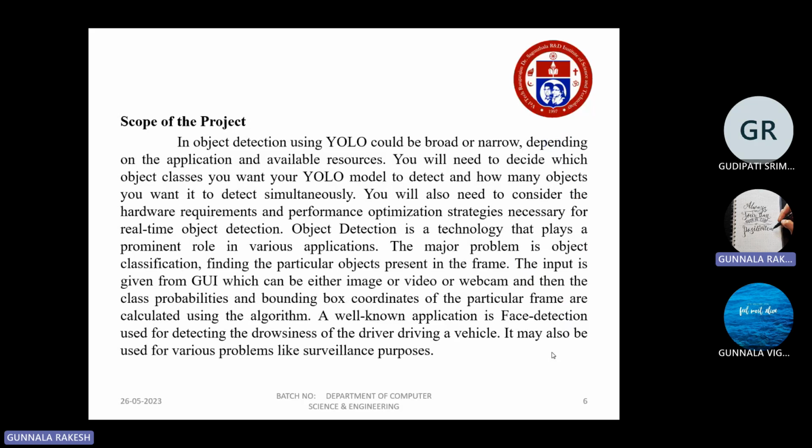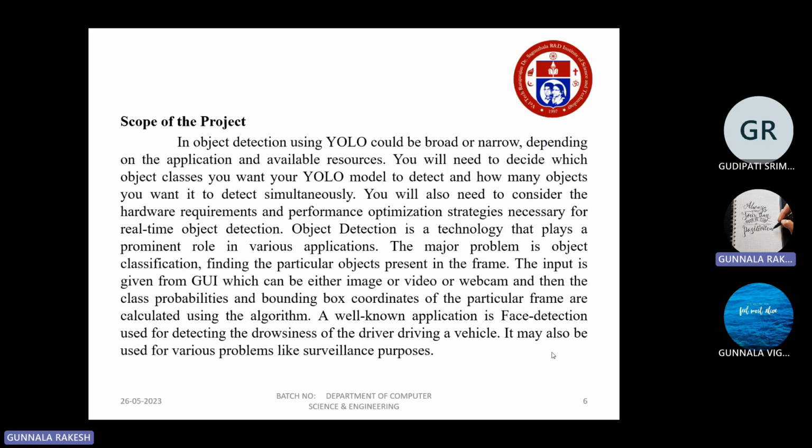Next, coming to the scope of the project, object detection using YOLO could be broad or narrow depending on the application and available resources. You will need to decide which object classes you want your YOLO model to detect and how many objects on the screen it should detect simultaneously. You will also need to consider the hardware requirements.